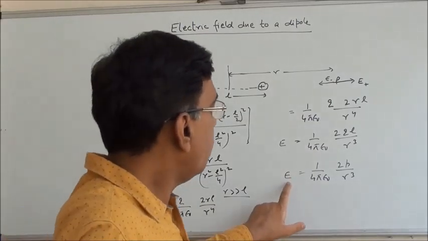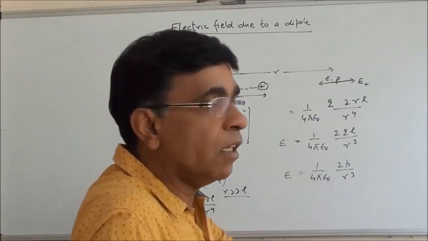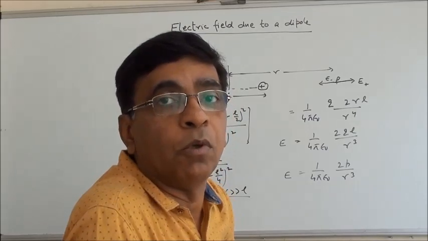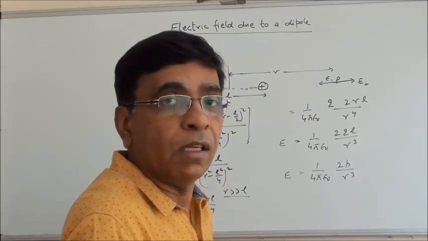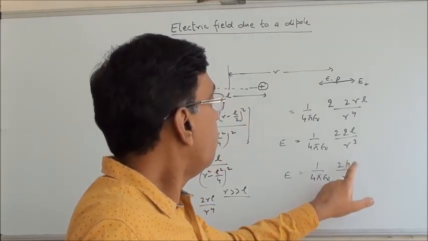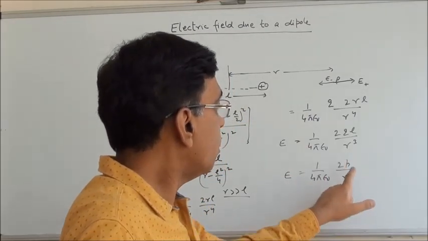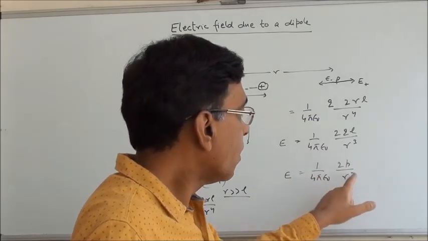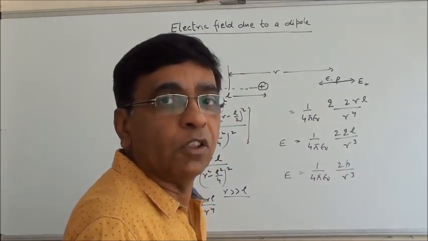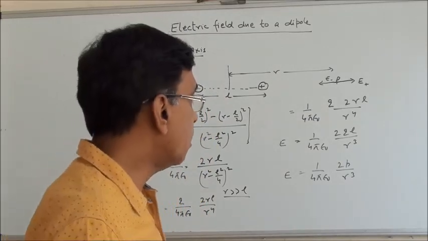So electric field due to a dipole decreases as R cube, not as R square as in the case of a single charge. But dimensionally you can still see, because P has one length in it, so it still depends on 1 upon meter square as far as dimensions and units are concerned.